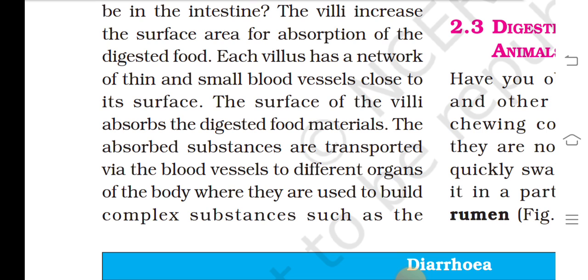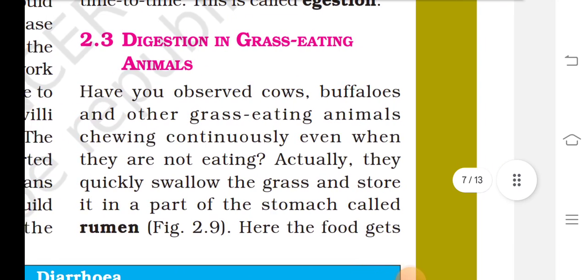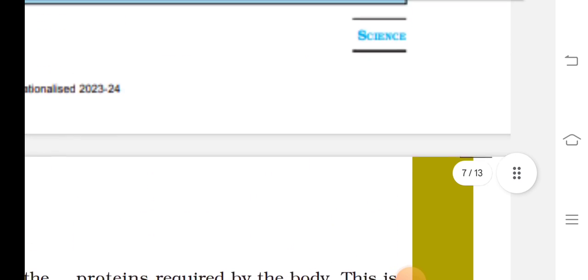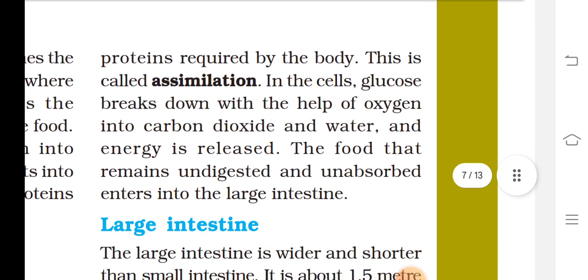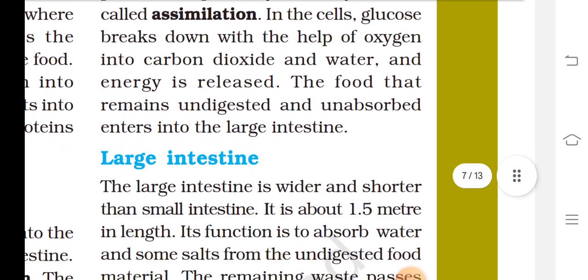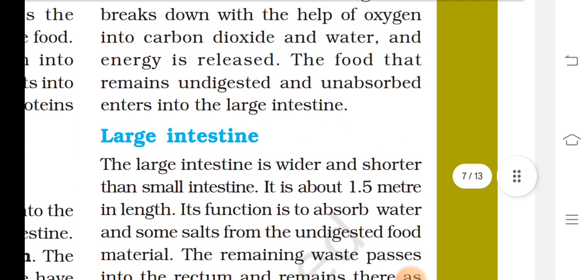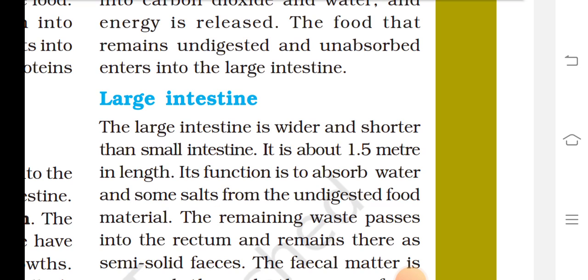The absorbed substances are transported via the blood vessels to different organs of the body where they are used to build complex substances such as the proteins required by the body. This is called assimilation. In the cell, glucose breaks down with the help of oxygen into carbon dioxide and water, and energy is released. The food that remains undigested and unabsorbed enters the large intestine.